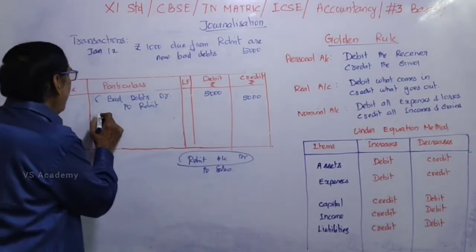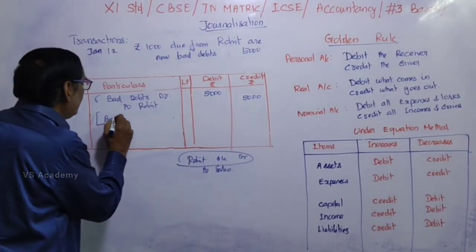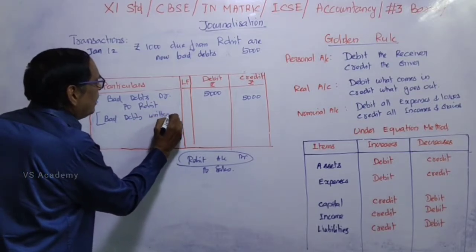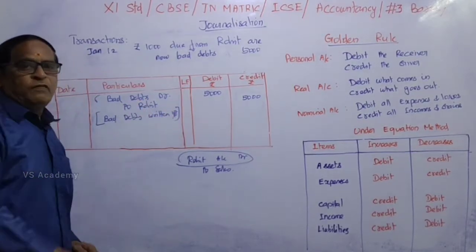Understand? So bad debts written off. Bad debts written off is a narration for this sum.